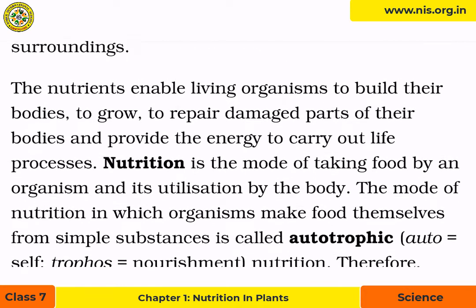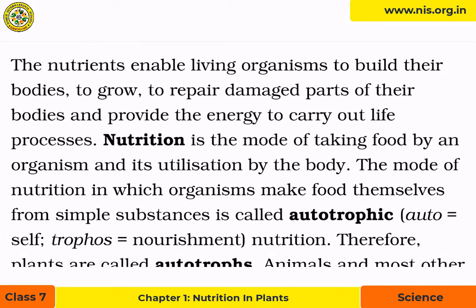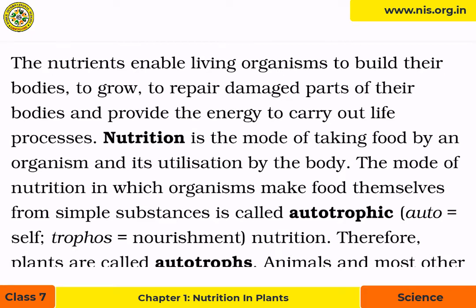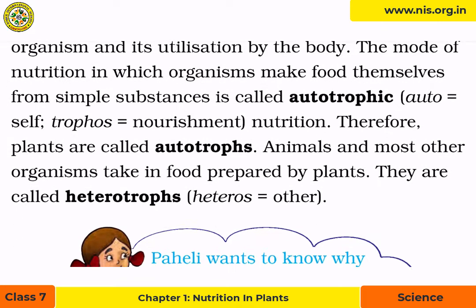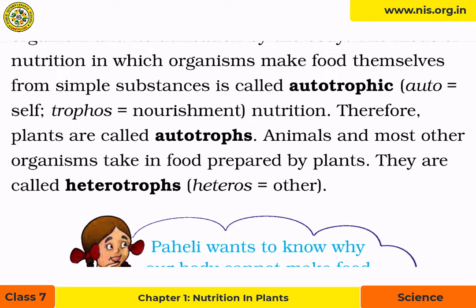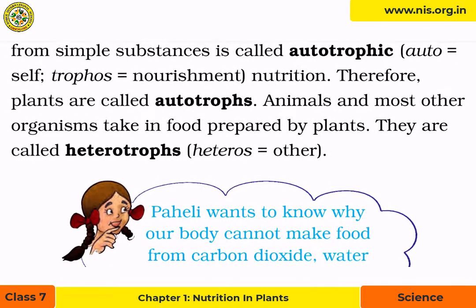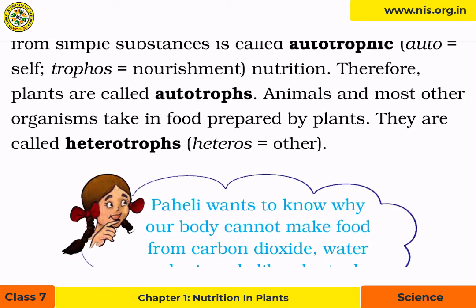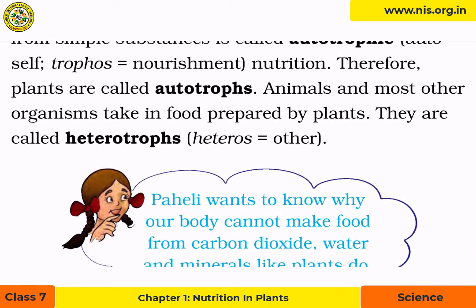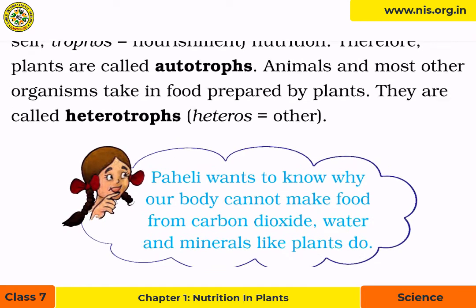Nutrition is the mode of taking food by an organism and its utilization by the body. The mode of nutrition in which organisms make food themselves from simple substances is called autotrophic nutrition. Auto means self, trophos means nourishment. Therefore, plants are called autotrophs. Animals and most other organisms take in food prepared by plants. They are called heterotrophs. Heteros means other.